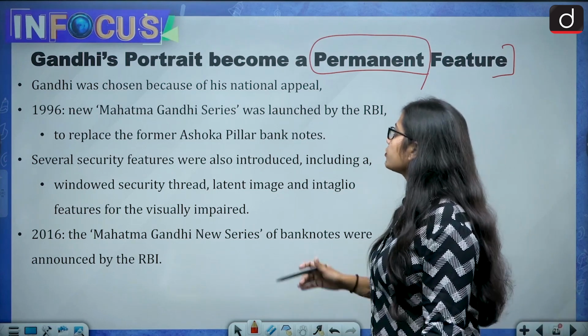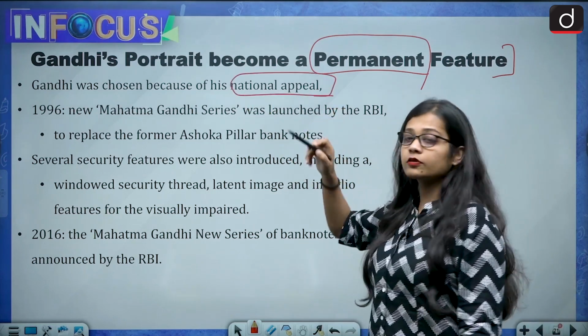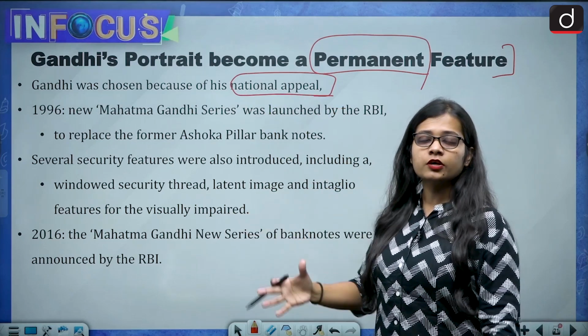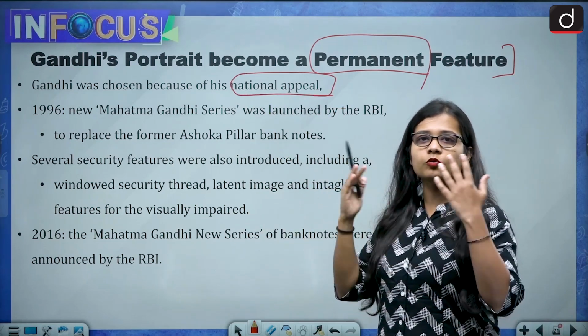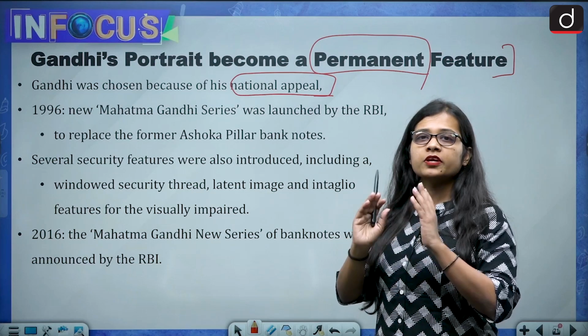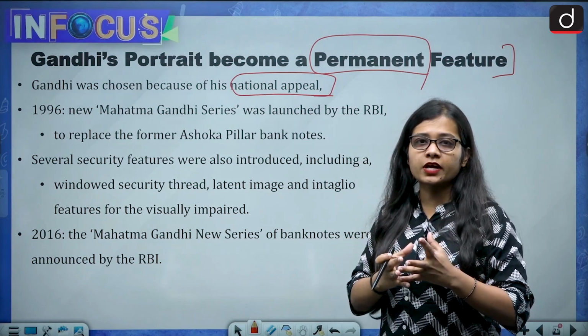So Gandhi was chosen because of his national appeal, as he was called the father of the nation. So he had mass appeal, he represented the whole of India. He also represented the feeling of oneness of India.